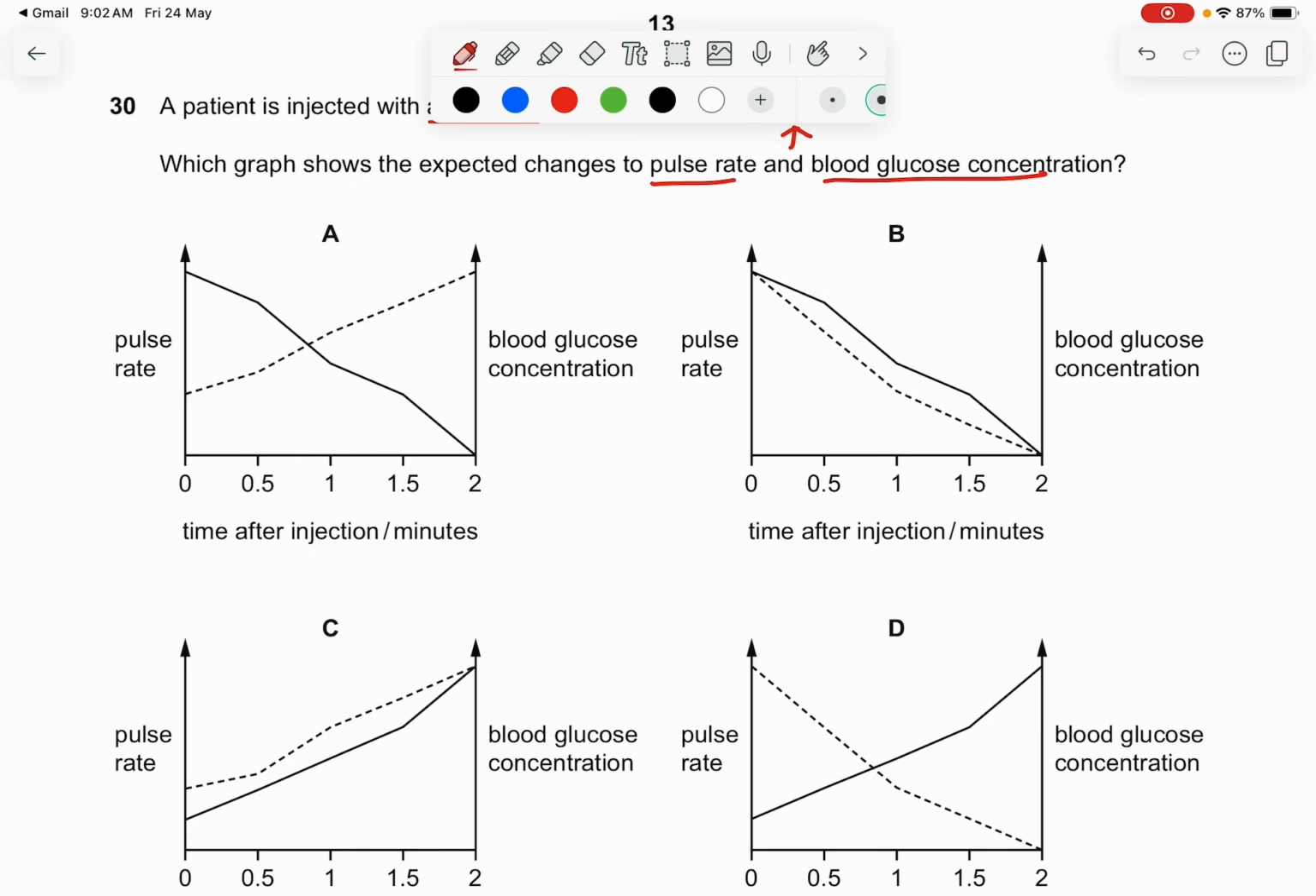When injected with adrenaline, the whole body becomes active. When it becomes active, it needs more energy, and it requires glucose because glucose is the key reactant for respiration. So the answer is C.